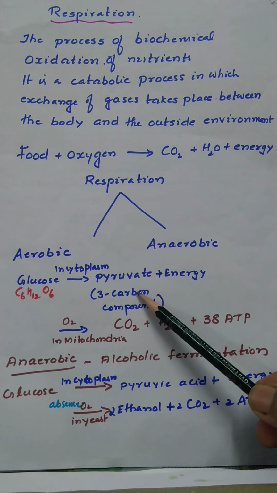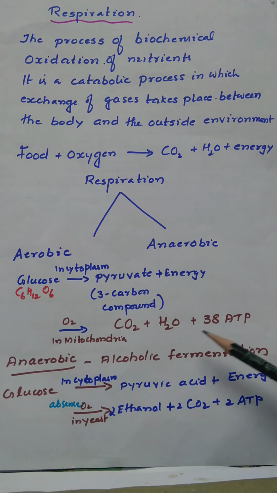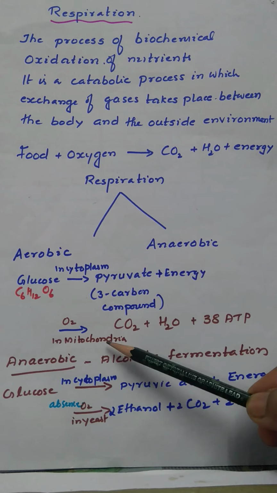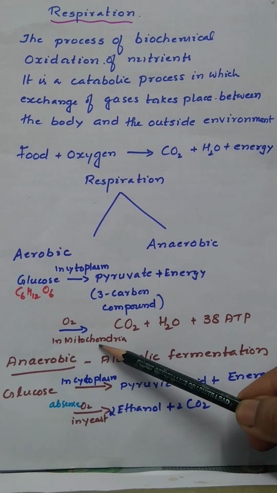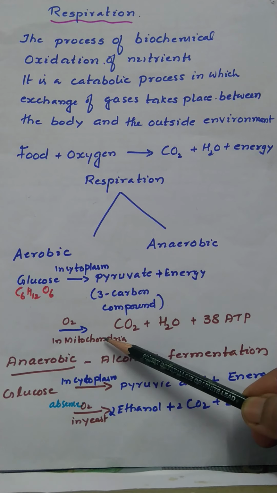The next step, pyruvate is converted into carbon dioxide, water and 38 molecules of ATP in the presence of oxygen in mitochondria. So that is what is taking place during aerobic respiration. Okay, second step, pyruvate is converted into carbon dioxide and water with the liberation of 38 molecules of ATP. It is taking place in mitochondria, wherein the oxygen is utilized. So that is aerobic respiration.